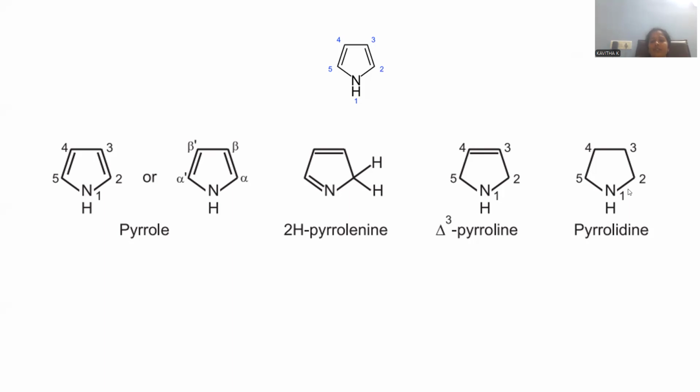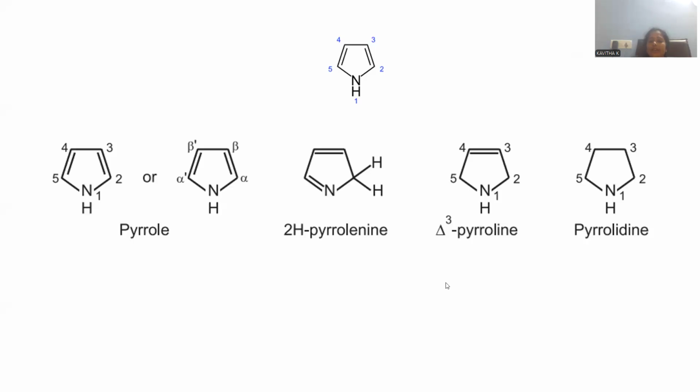These are the hydrogenated molecules. Here is pyrrole to a certain extent where one hydrogen is added, so we get 2H-pyrroline, the partially reduced form of pyrrole. If the molecule has only one pi bond between the third and fourth positions, delta-3-pyrroline is the name of the compound. And if it is totally saturated, with no pi bonds existing within the molecule, that is regarded as pyrrolidine.